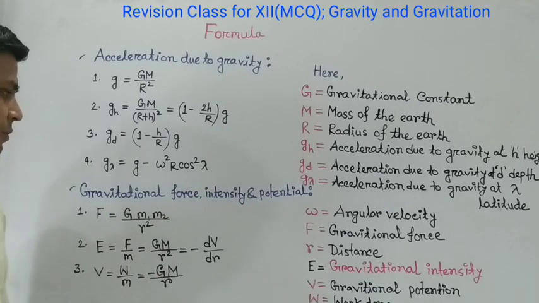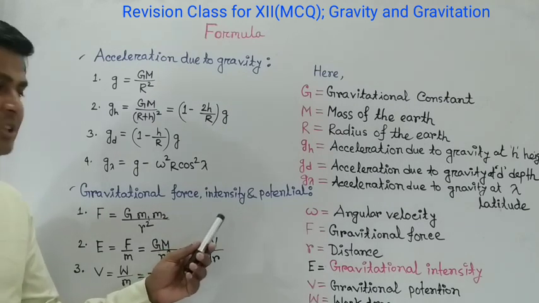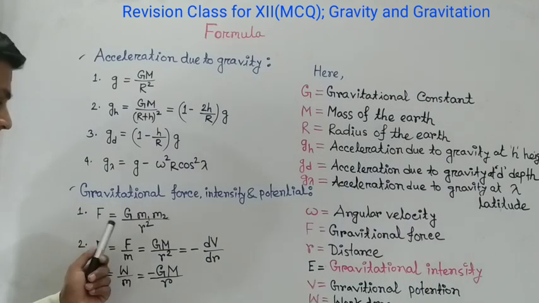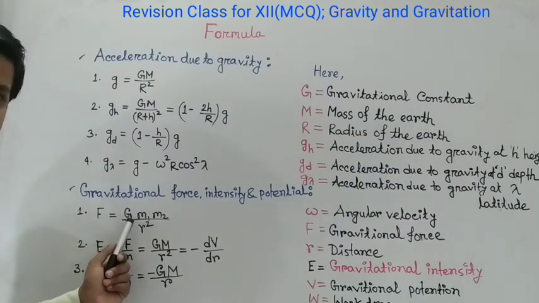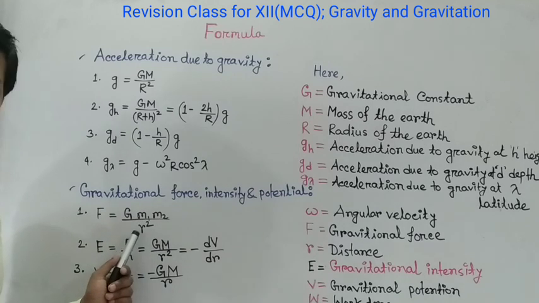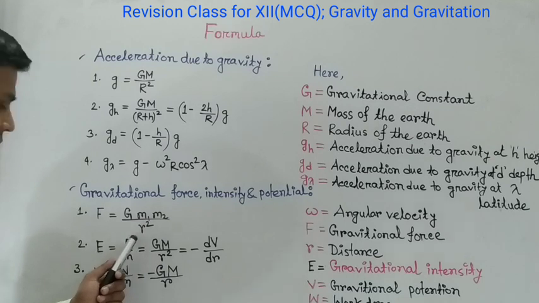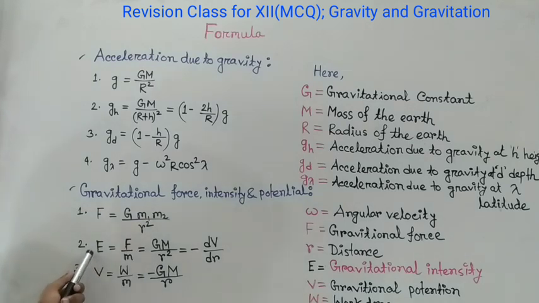Now gravitational force, intensity and gravitational potential. The formula to calculate gravitational force is F equals capital G m1 m2 divided by R square. This is Newton's law of gravitation. Second, gravitational field intensity, denoted by E, is calculated as E equals F by m.